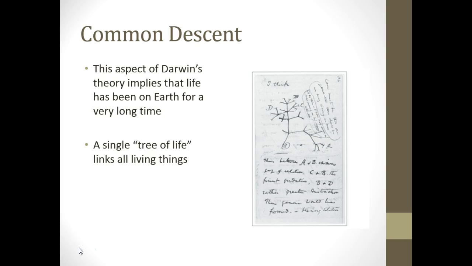He called this a single tree of life, and it links all living things. If you look at his little picture over here, this is the most ancestral species, and as time goes on, which is moving upward, certain organisms descend with modification. Every time something changes from the ancestral to the next one, there's a branch out. And this is his tree of life and how he links all living things.